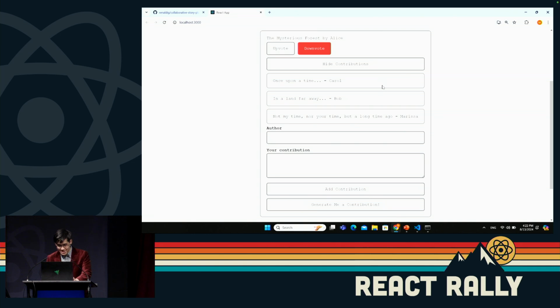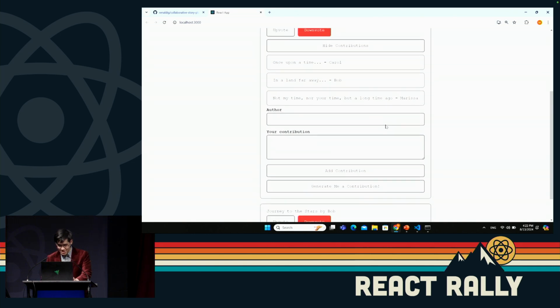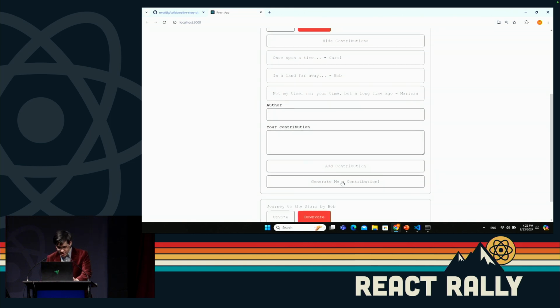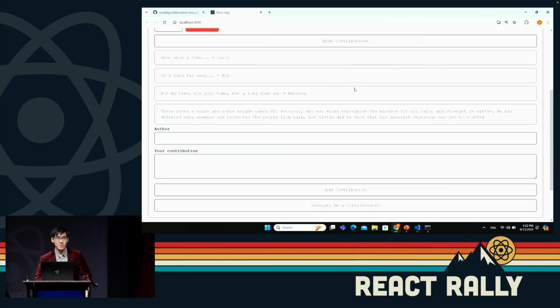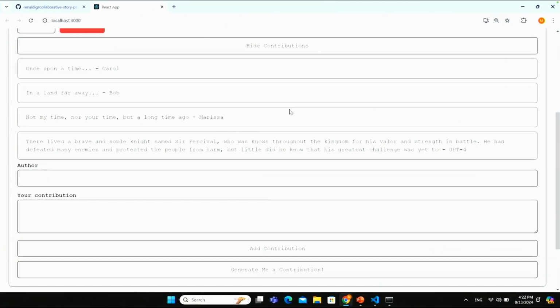Now let's see, based on Marissa's addition there, let's try generating a contribution. And there we see one. Now they added in: there lived a brave knight named Sir Percival, who was known throughout the kingdom for his valor and strength in battle. He had defeated many enemies and protected people from harm, but little did he know that his greatest challenge was yet to come.